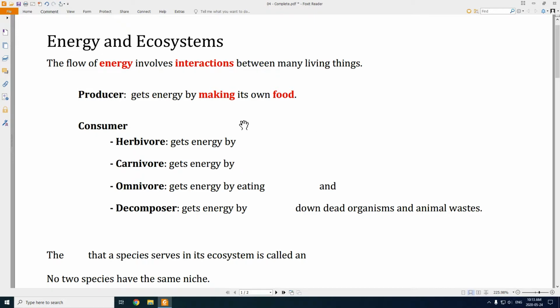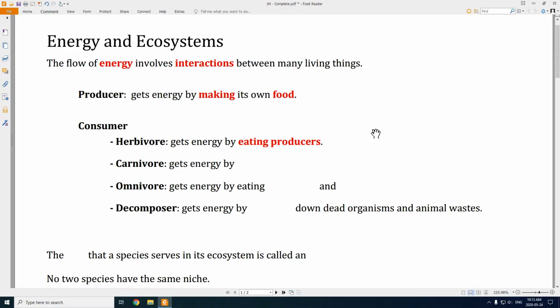Now, we can break consumers down into a couple of different categories. Some consumers are called herbivores. These ones get their energy by eating plants. So these ones get their energy by eating producers, right? Because producers are plants. See if you can think of an example of a herbivore. All right, some examples might be a deer. A deer only eats plants.